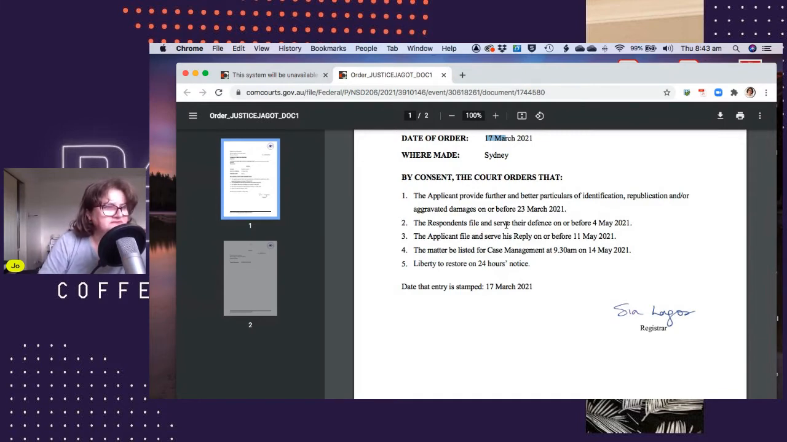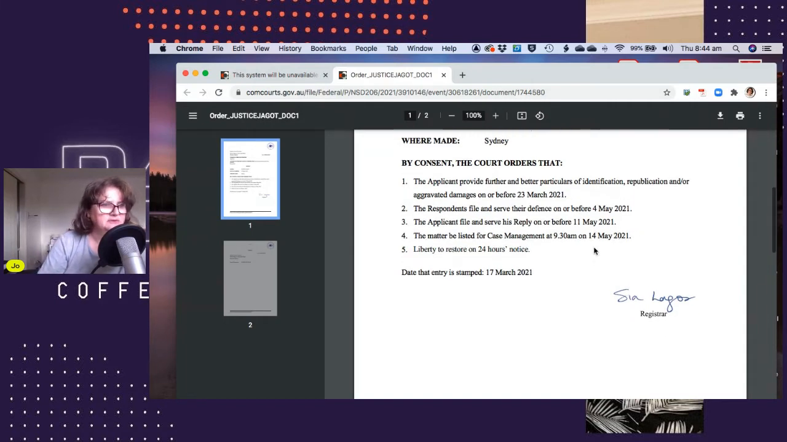The respondents file and serve their defence on or before the 4th of May 2021. So they've got from the 23rd of March to the 4th of May to respond. The applicant to file and serve his reply on or before the 11th of May 2021. The matter to be listed for case management at 9:30 a.m. on the 14th of May 2021. So it's already on the list, so it's already been given a court date.